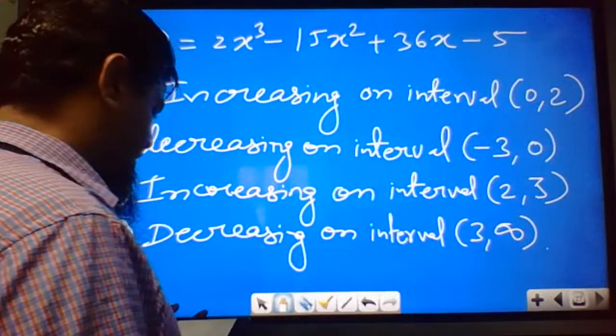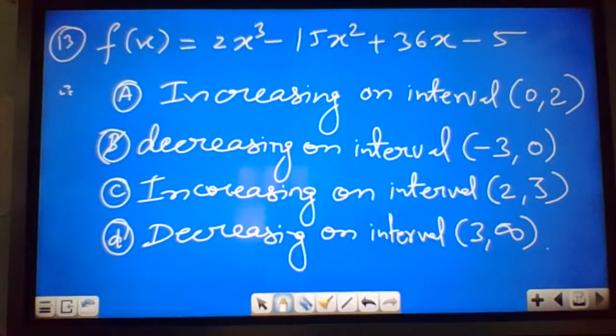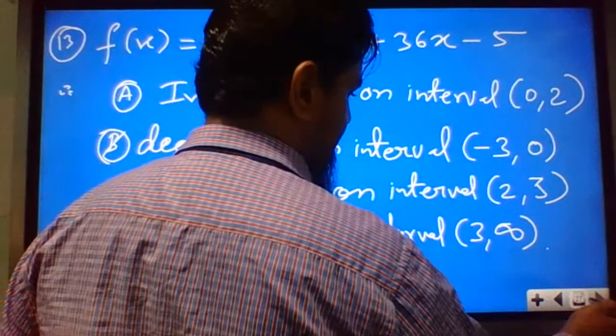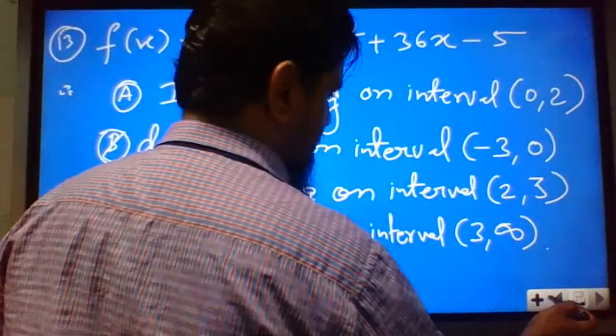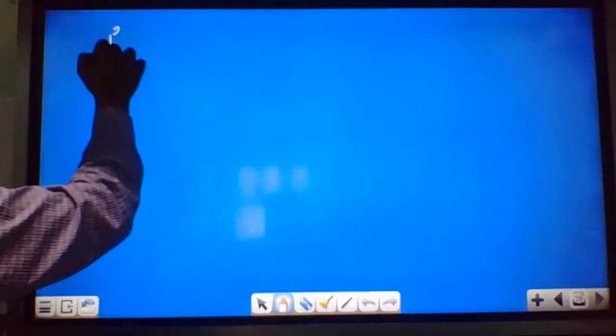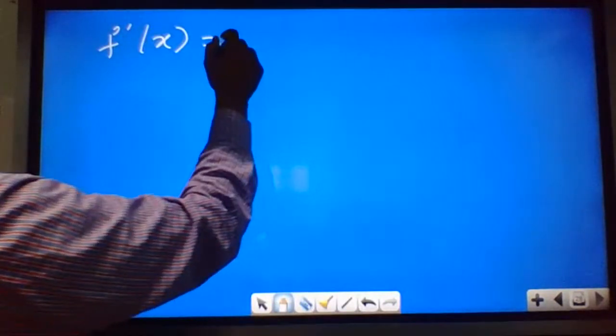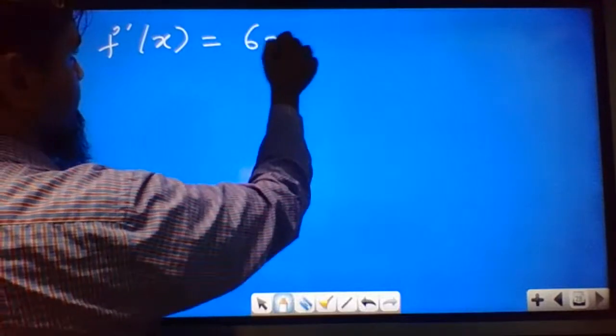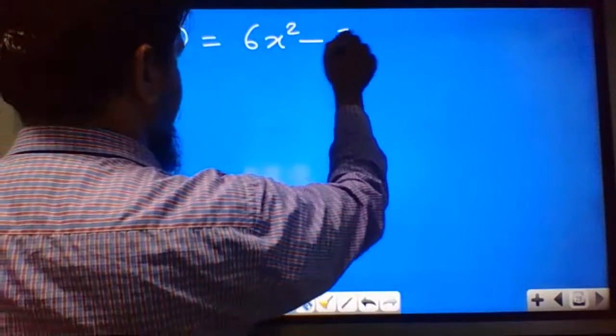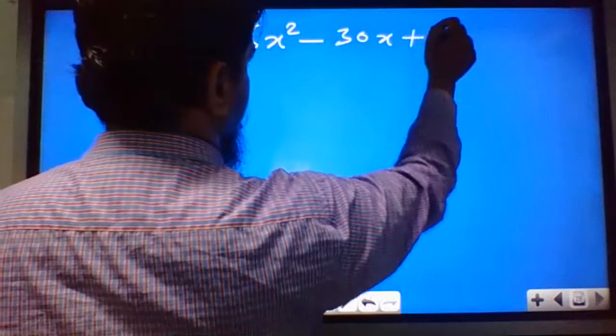So very simple question again. We have to first differentiate the function f(x) and check the intervals, whether it is coming positive or negative. So first we will differentiate. The derivative f'(x) is equal to 6x square minus 30x plus 36.